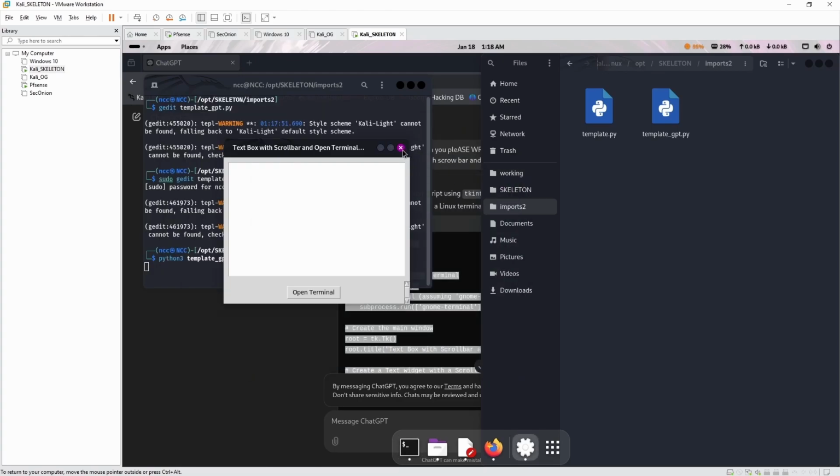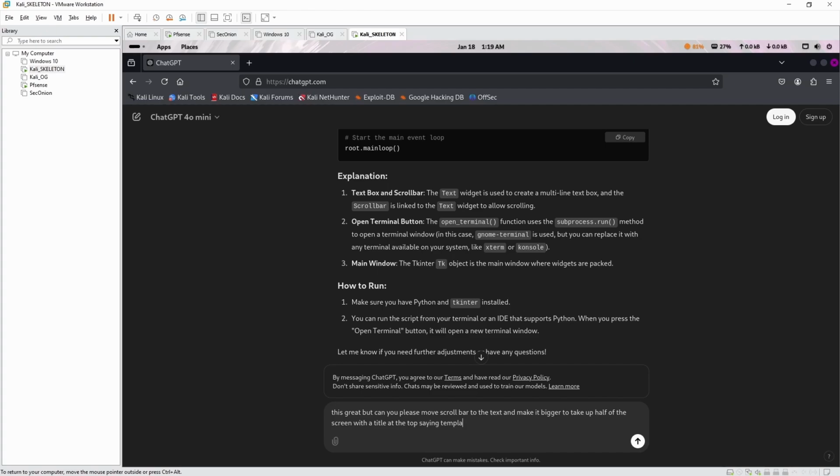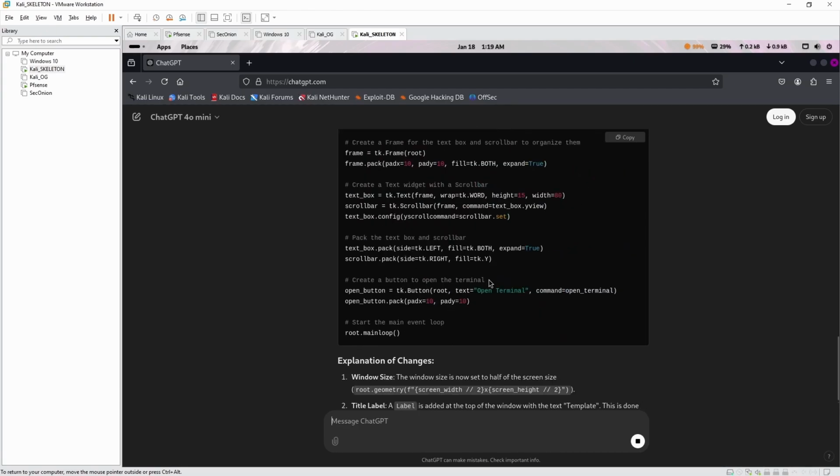So what we need to do, we need to move the scroll bar. This is great, but can you please move the scroll bar to the text and make it bigger to take up half of the screen with a title at the top saying template. Let's see if it does a little bit better. Oh, here you go. Boom, boom, boom.